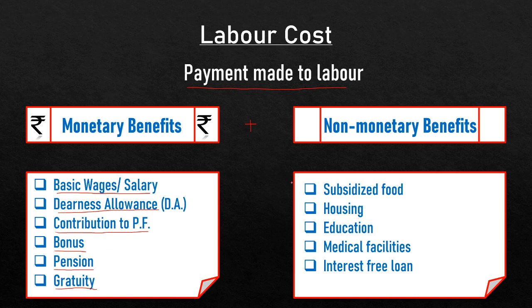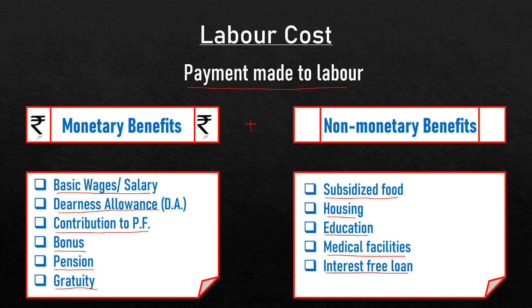Another is non-monetary benefits to attract laborers. Suppose a firm is located in a remote or rural area. To attract laborers, the company provides them subsidized food, housing facilities for their family, education allowance for their children, medical facilities for their families, and if labor requires any loan, then the interest is paid by the employer. So an interest-free loan is provided by the company to the laborers.